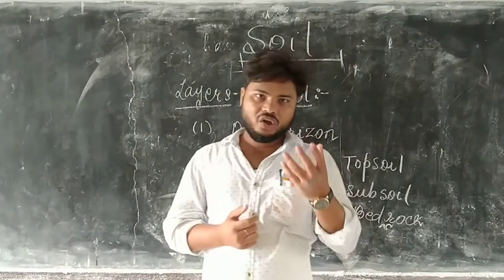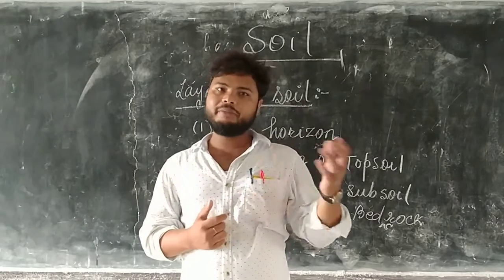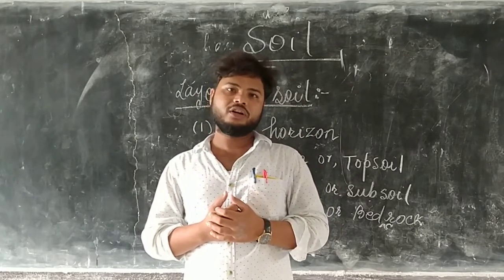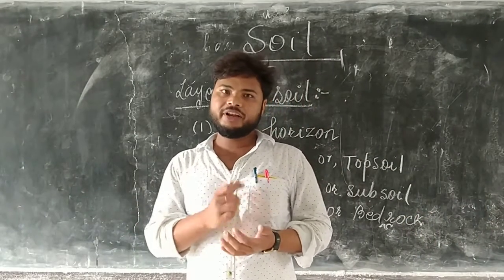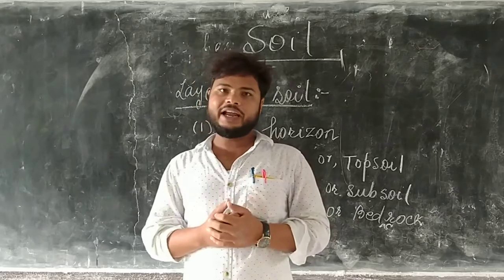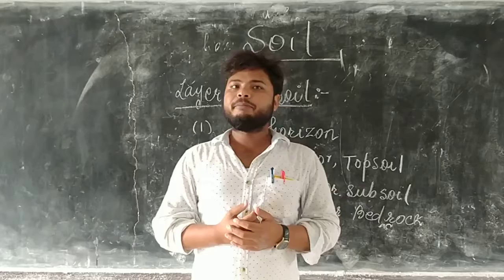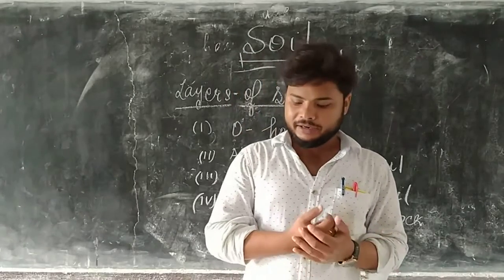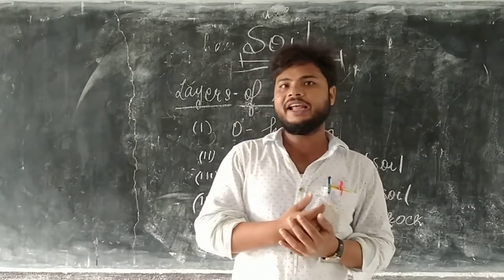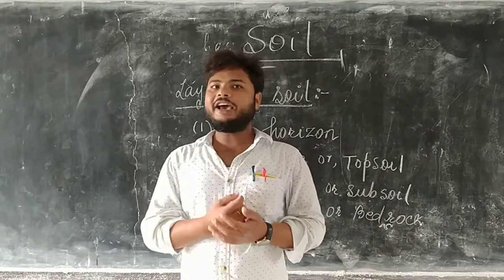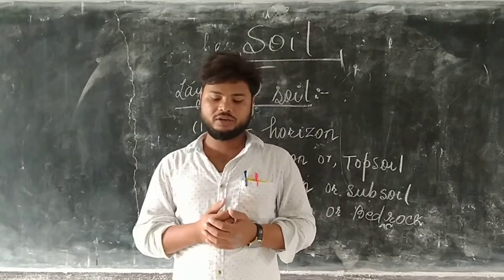Just like human beings need vitamins and minerals for protection from external diseases, plants also need minerals and nutrients for growth and development. These minerals are present in the A horizon and are absorbed by the roots of the plant from the A horizon.